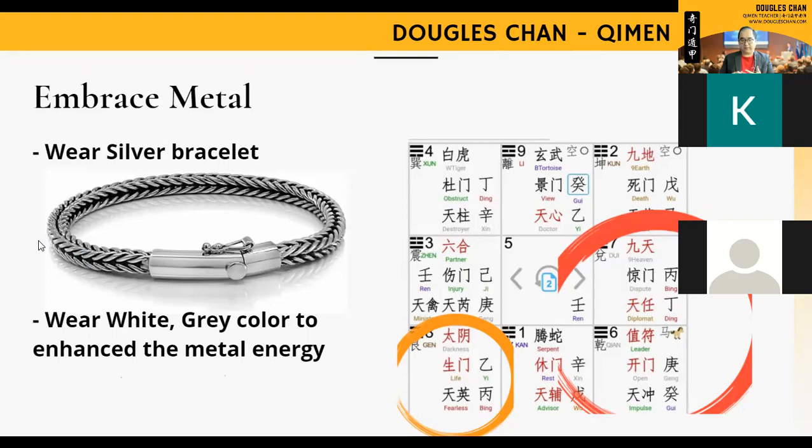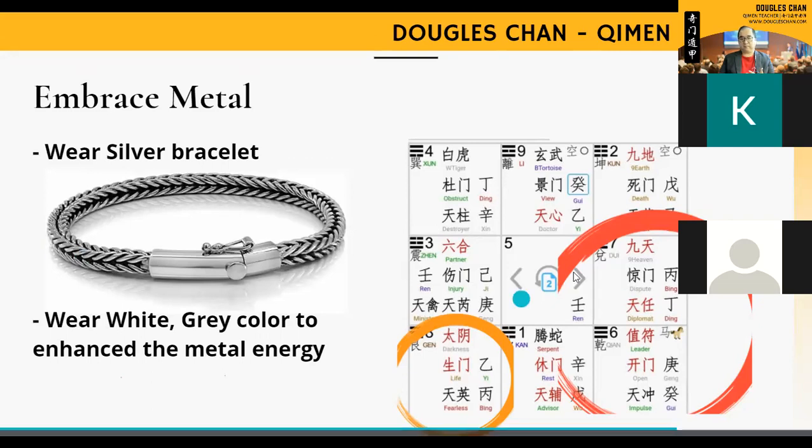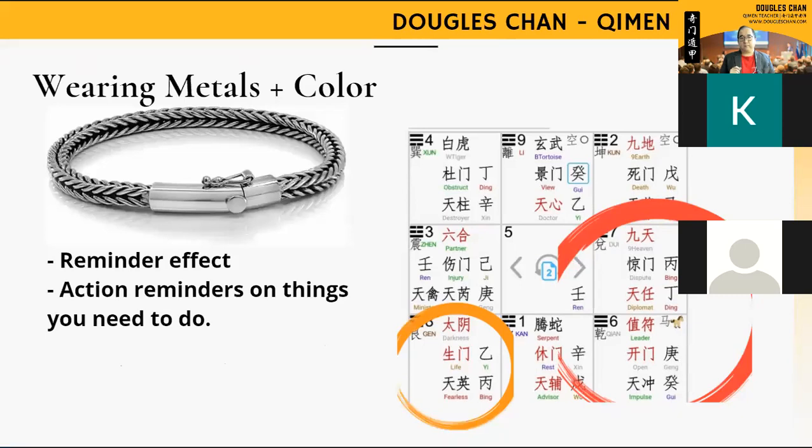There's one more thing that is very important. Why do we wear a bracelet? When we wear a bracelet every day, the person already knows that he has to be active, he cannot be lonely, and he has to make more decisions. All this activity equates to the bracelet. When he sees the bracelet, it automatically tells him he has to do specific things. So it's a reminder. Every day is a reminder.